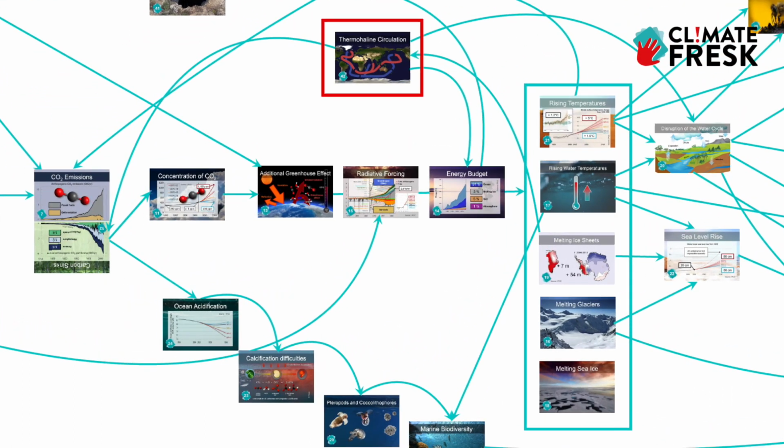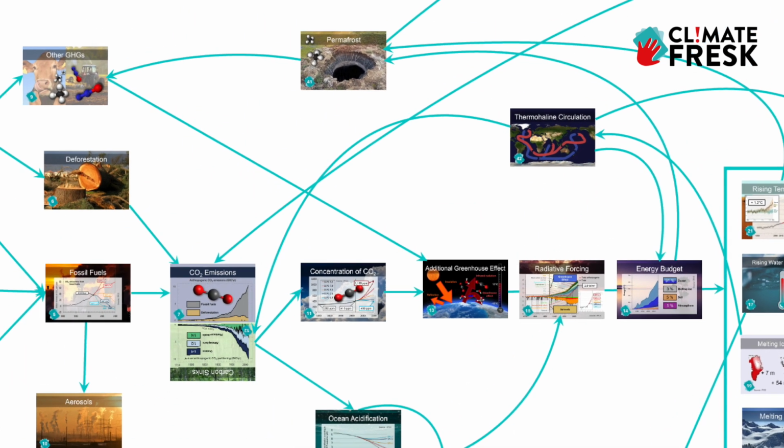2. The weakening of the thermohaline circulation. The melting of Greenland brings fresh water to the oceans. This could disrupt the water cycle even more and reduce the ocean's capacity to absorb more carbon and heat. And remember just how much we're relying on the oceans as a climate buffer.